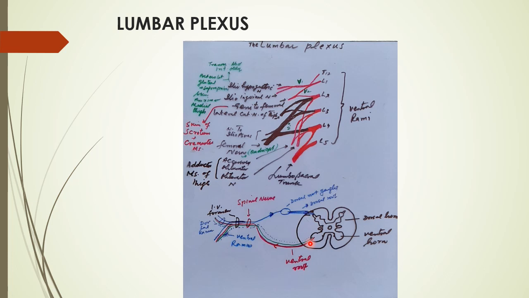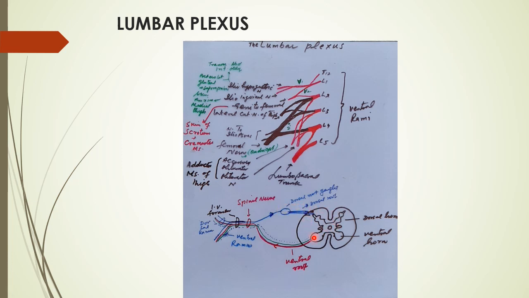These two lines indicate that flexor and extensor impulses pass separately from the anterior horn, and their control from the brain is also separate. If the flexor impulse is passing, the extensor is inhibited by the brain, and if the extensor impulse is passing, the flexor impulse is inhibited. So the motor root is the ventral root, and the dorsal root is the sensory root.